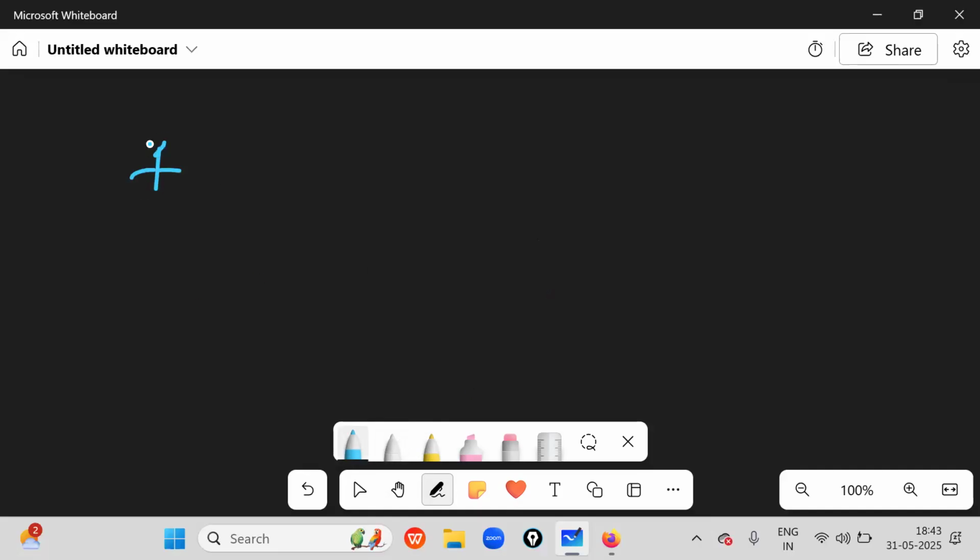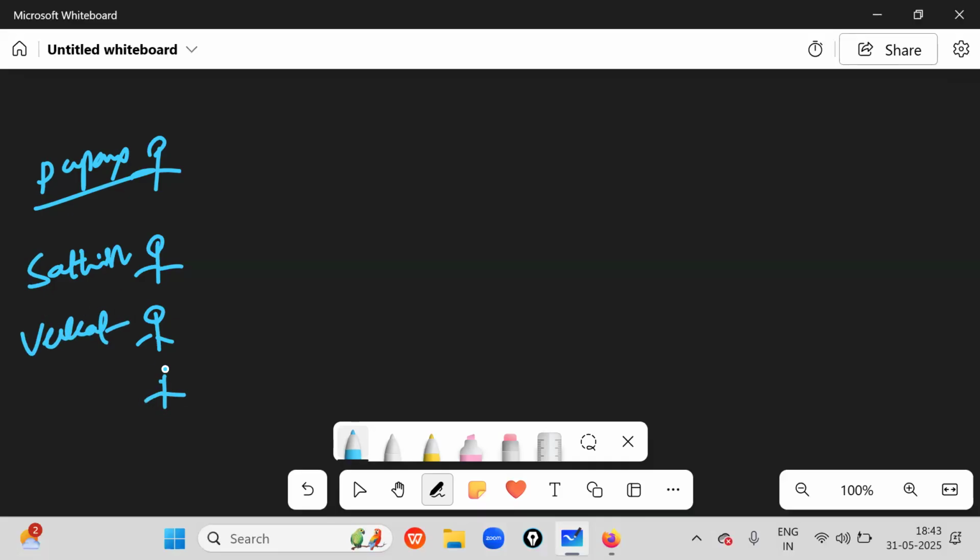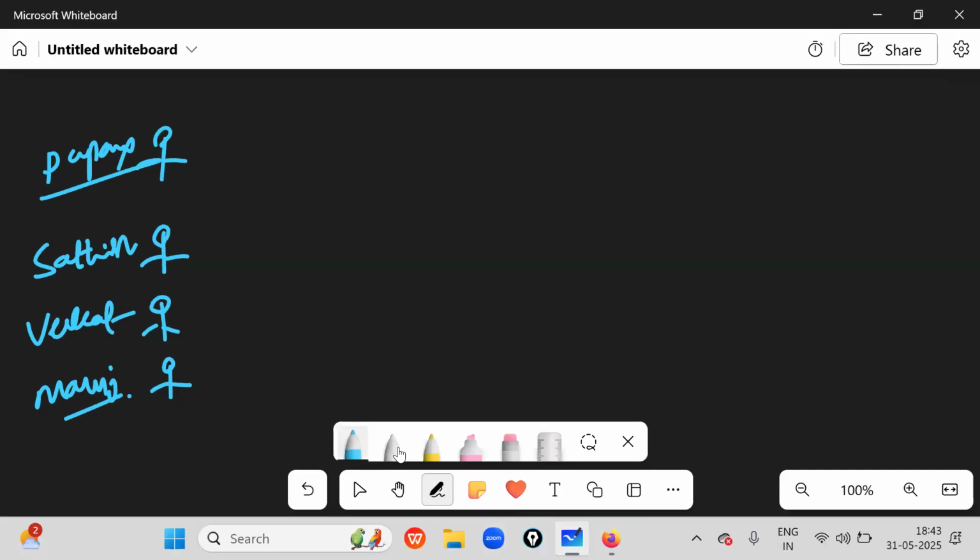Observe carefully. This is Papa Rao, this is Satish, this is Venkat, and the fourth person is Manoj.